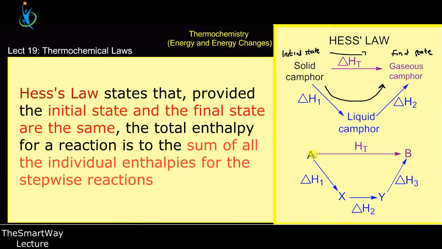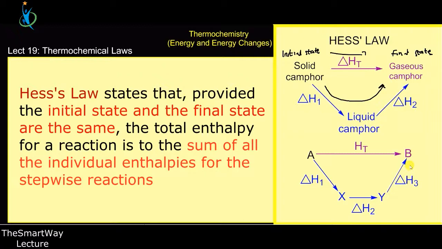Now this is also another illustration of moving a substance from A to B. It is the same as moving from A to X, X to Y, and back to B. Because Hess's Law is saying that provided the initial state and the final state, A and B, are not changing, then anywhere you pass through, Hess's Law doesn't care about that. It only cares about adding all the pieces together for moving from A to B. You can do it direct using one step, and you can also use multiple steps to achieve the same result.